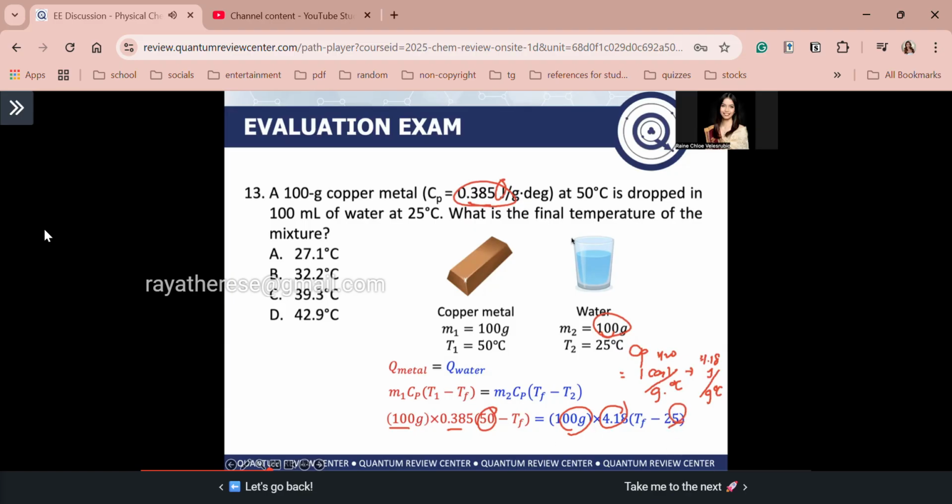So just shift solve, guys, and you will get the answer. Tf is equal to 27.1 degrees Celsius. Letter A. Again guys, when you mix copper metal in water, you have no phase change. So better, guys, just equate the two to make it easier to solve.